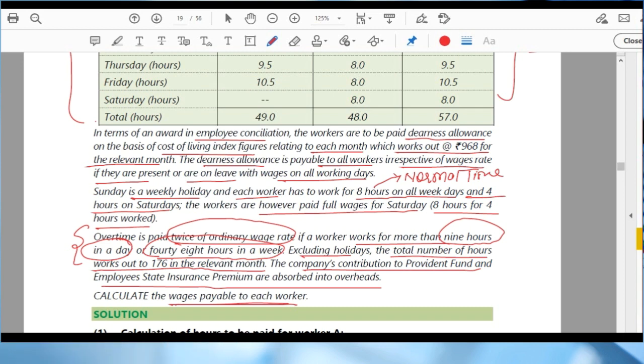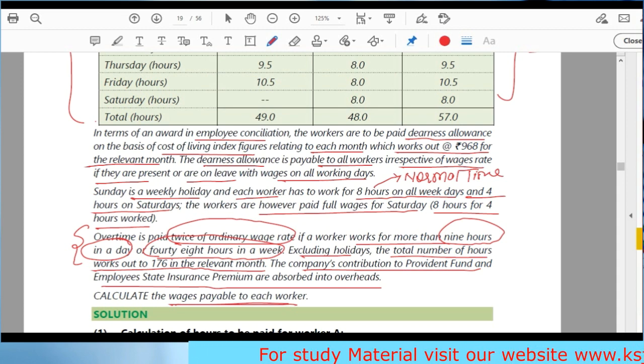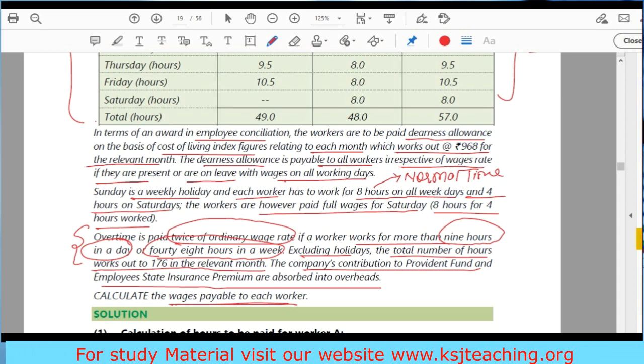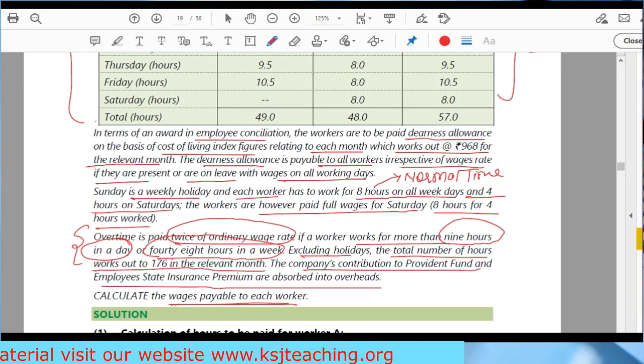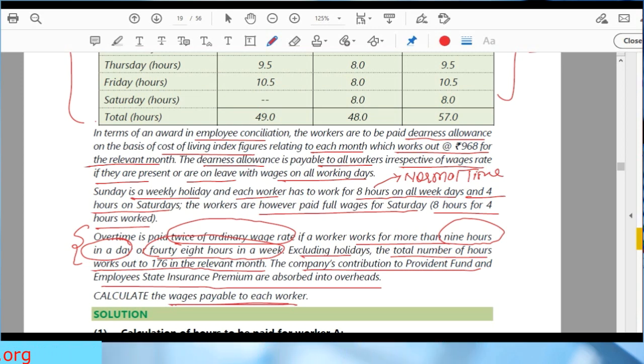This is the updated material of May 2021. In this, what they have done is, instead of writing it directly, they have twisted the wording, right? They have given the provisions of the Factories Act 1948, so you have to understand that you have to apply the Factories Act 1948. This is the smartness of the institute. Clear?